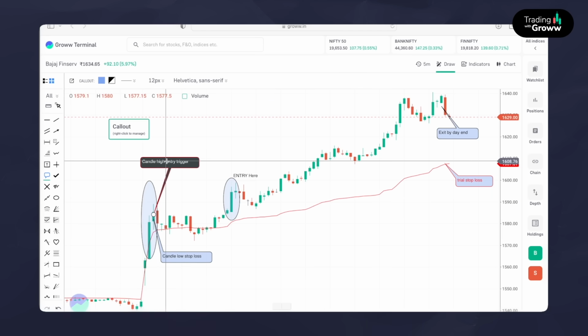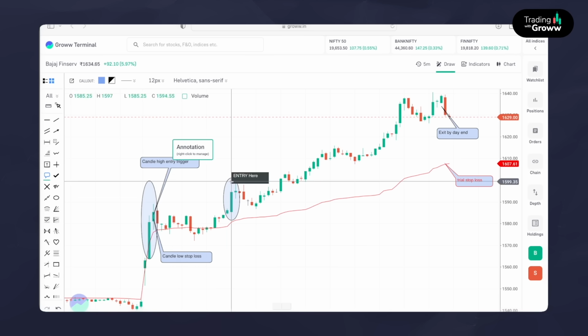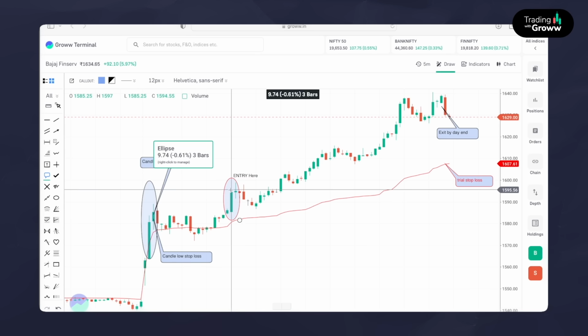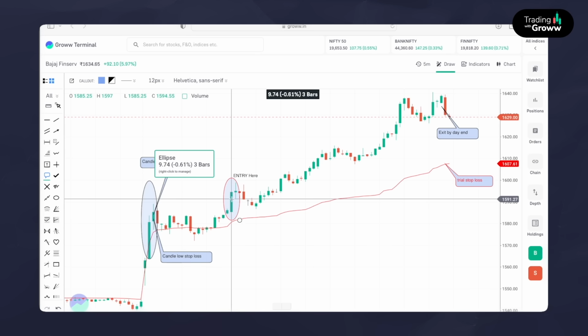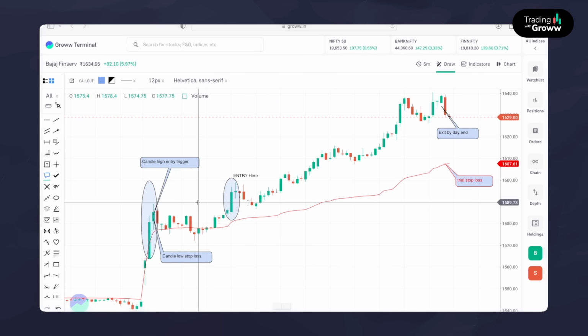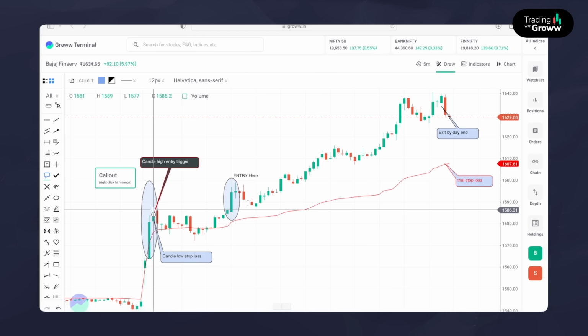The entry trigger, this candle high, which is 1589, was crossed at this level, approximately around 11 o'clock, when the market moved up and crossed that specific high price. So we just entered here. Now our initial stop loss will be that particular candle's low.